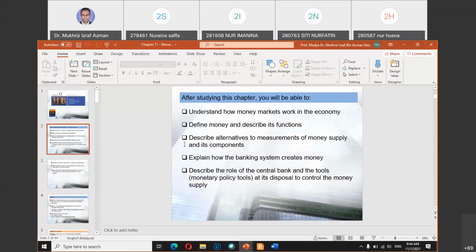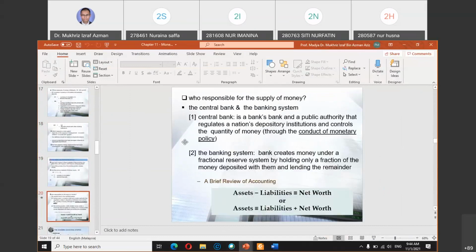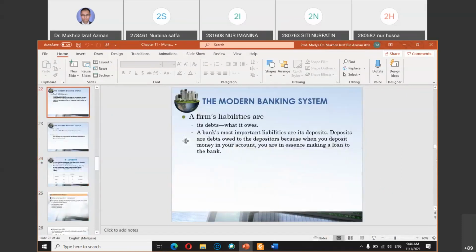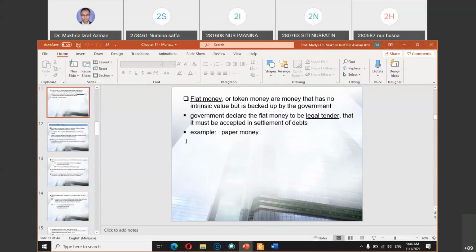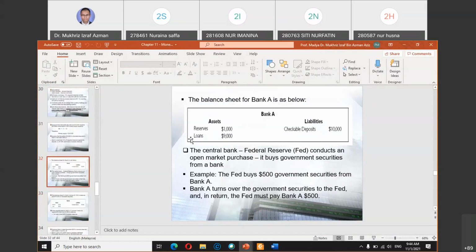So if you look at chapter 11 that we covered last week, here, checkable deposits will appear as liabilities, and loans will appear as assets.